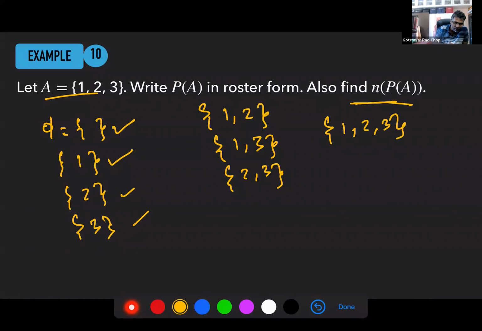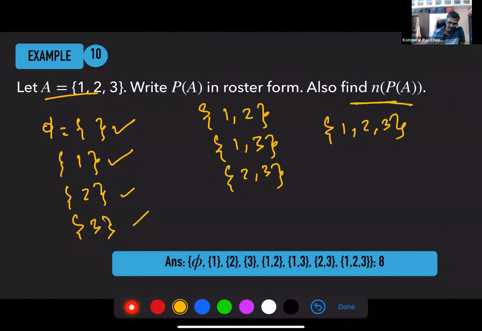Now you take all these sets as elements and put them in a bigger set. That is the power set of A. You get the point? Your null set and then all these sets are placed. How many elements are there here? There are 8 elements.